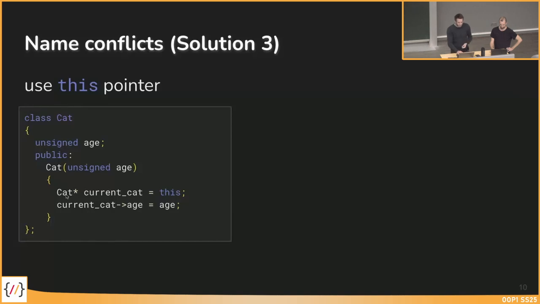After that, we could say current cat pointing to age, and then use age as the local variable and overwrite the age in the current cat. So this would be the member age.